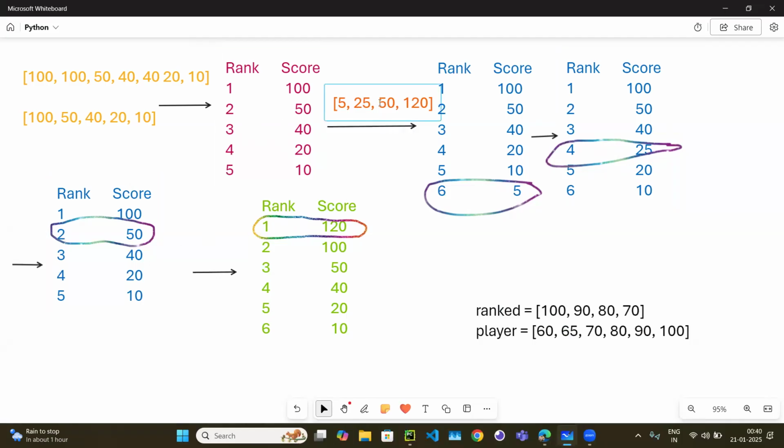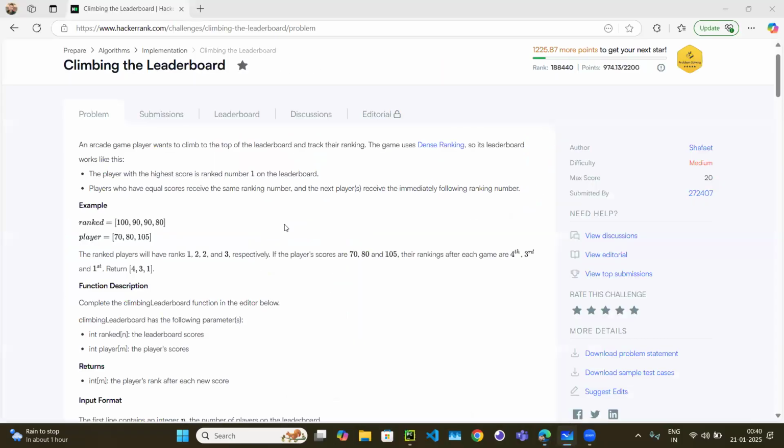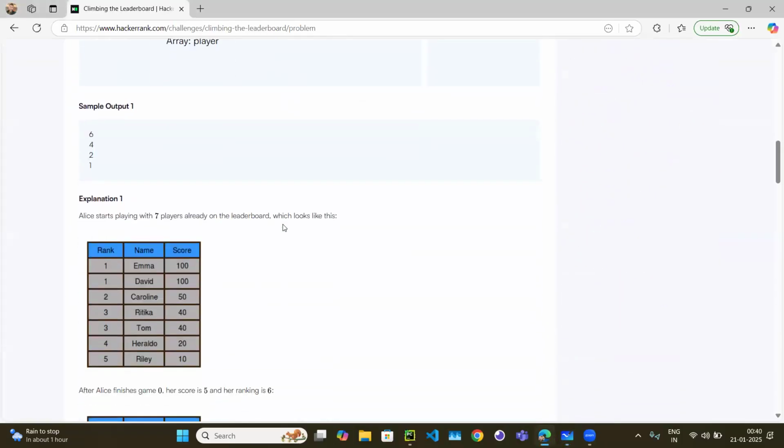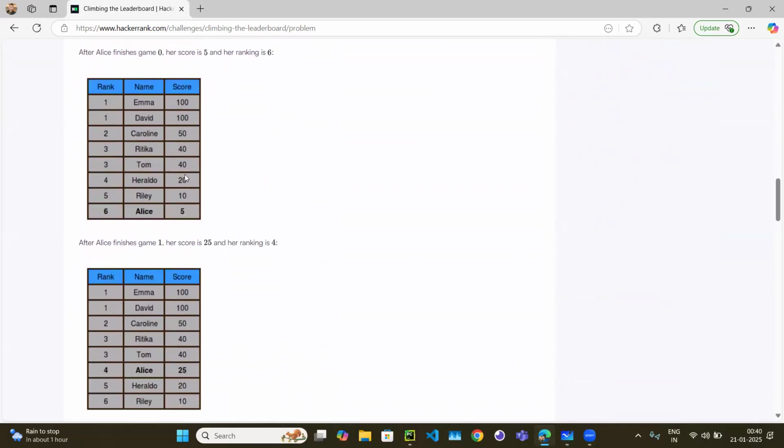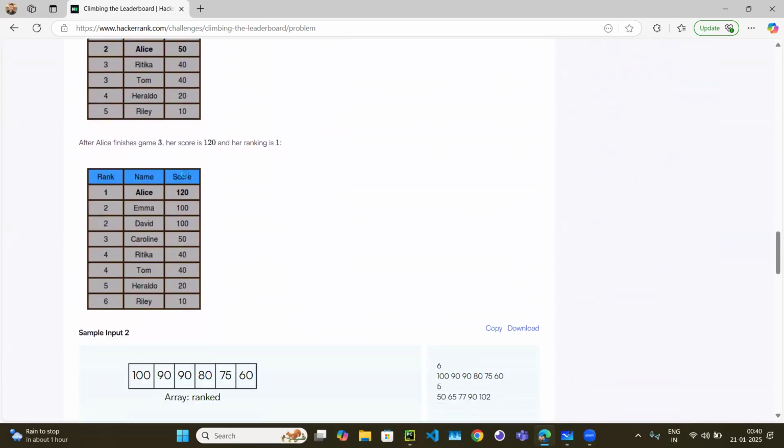Okay, 120. Is 120 greater than 100? Yes, 120 is greater than 100. So what will be the rank? The rank will be 1. Right. So we are going to return 6, 4, 2, 1. If you go to the code, 6, 4, 2, 1 will be the output. And here is the diagram view which I have just explained.